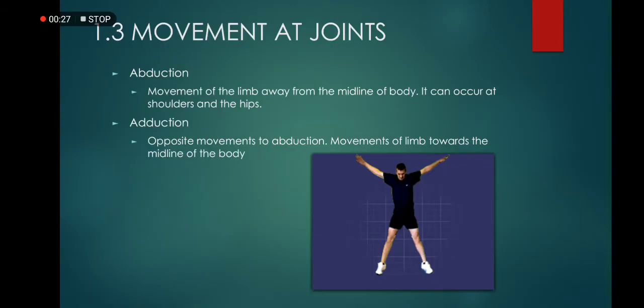The first pair of movement is abduction, which is a movement of the limb away from the midline of the body. It can occur at the shoulder and the hips. And also adduction, the opposite movement to abduction, is movement of the limbs toward the midline of the body. The easiest example of this type of movement is when you are doing a jumping jack exercise.